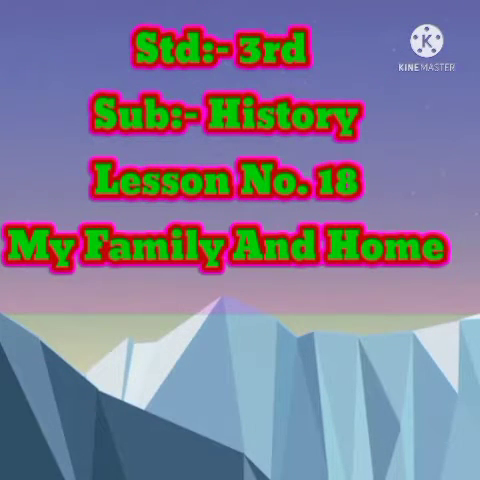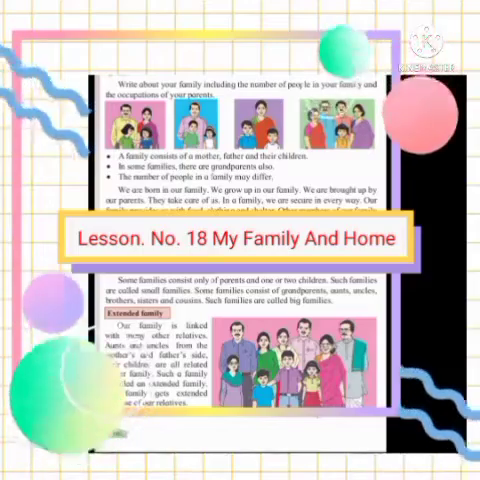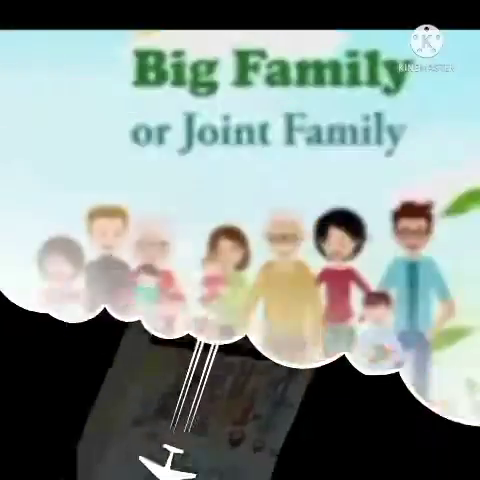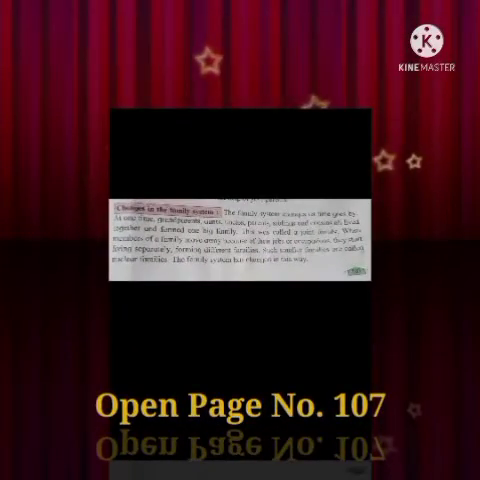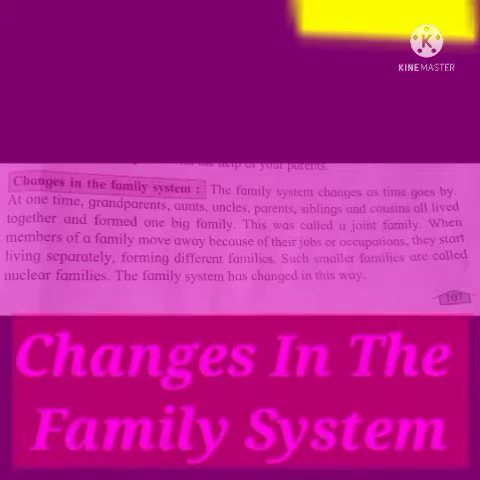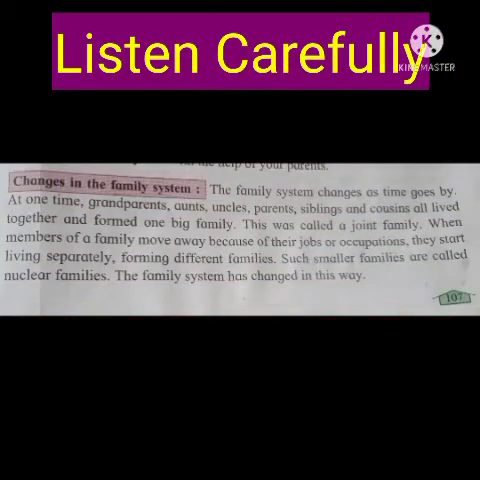Good morning, students. As per previous period's instructions, all of you must have drawn a family tree of your family. So today we are continuing the explanation of our lesson, History lesson number 18, My Family and Home. Now open your environmental studies textbook, page number 107. Pay attention: changes in the family system.